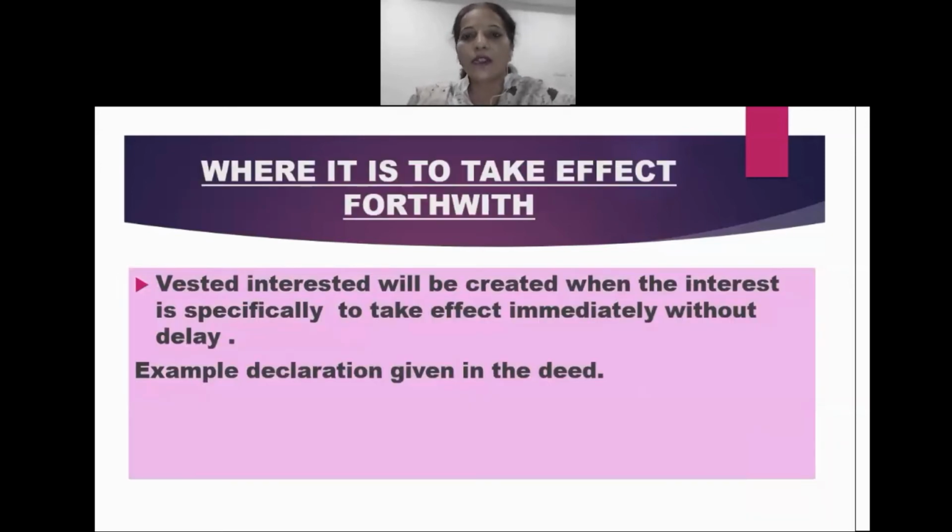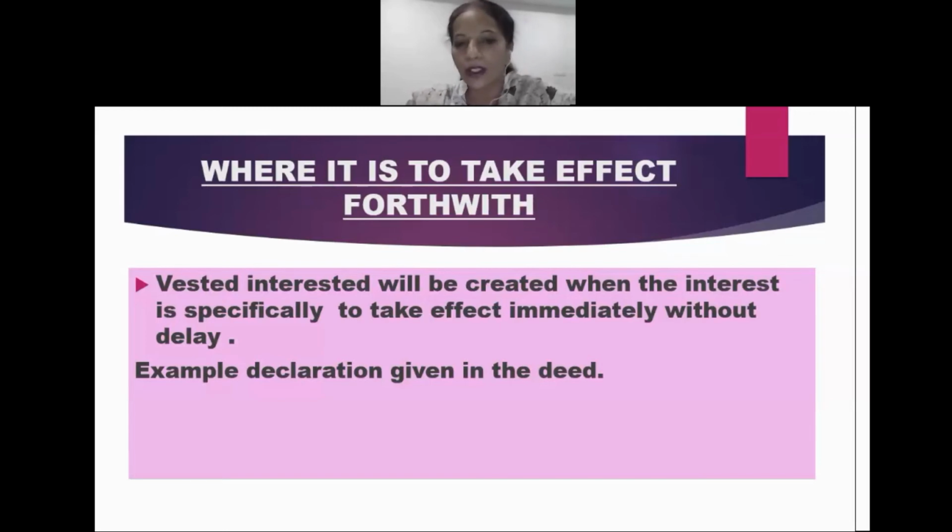Next, where it is to take effect forthwith. Forthwith means what? Immediately, without any delay. So, vested interest will be created when the interest is specifically to take effect immediately without any delay. That is to say, we make a declaration that a person is going to get the benefit from this particular date. So, immediately without delay on that particular date, the person is going to get an interest over that particular property.